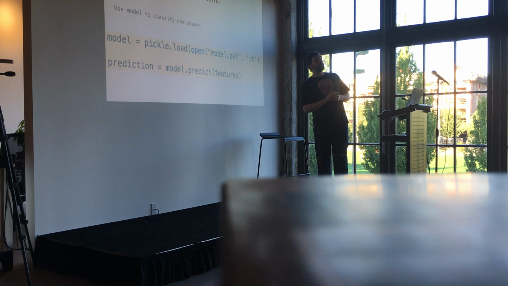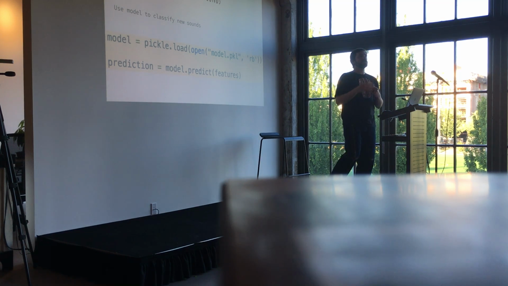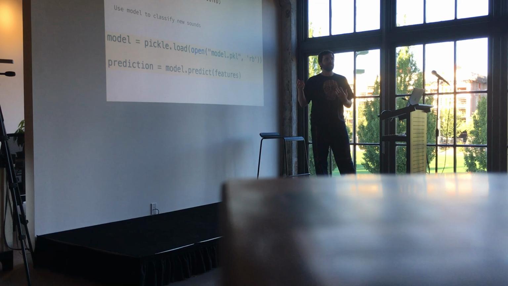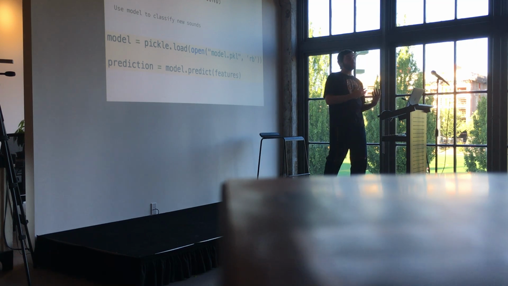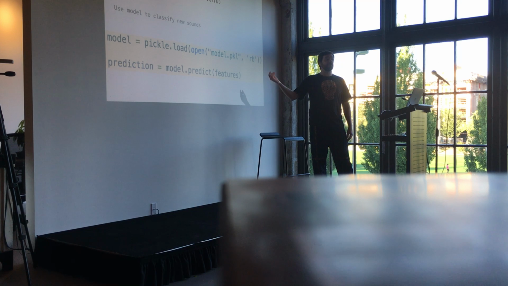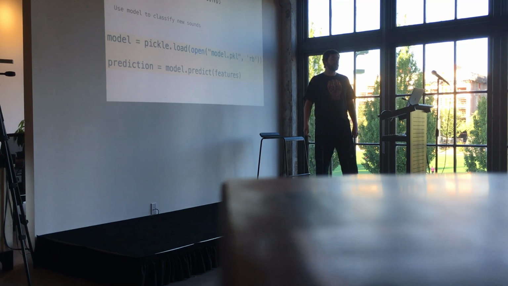And our prediction is going to return a numerical value, which will be one of our labels. So if you remember, we had 0 for non-bark and 1 for bark. So the prediction will either be a 0 if the sound is predicted to be a non-bark, or a 1 if it's predicted to be a bark.